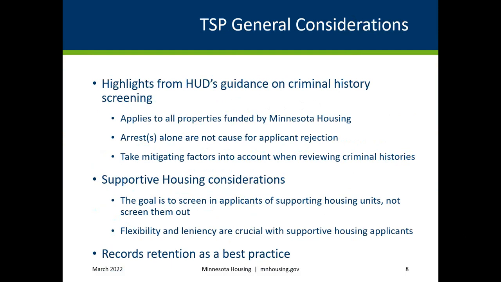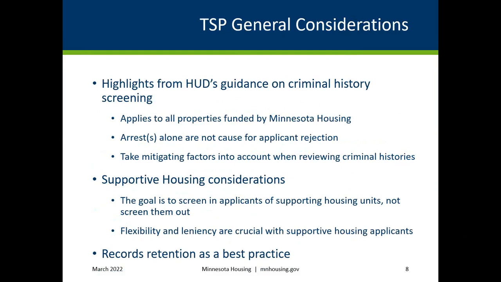As such, applicants for supportive housing units will possibly have histories that include issues such as lengthy periods of homelessness or housing instability, evictions, lease terminations, criminal convictions, or mental or chemical health problems that impacted their rental, criminal, or credit history. Supportive housing providers, therefore, are encouraged to adopt flexible and lenient criteria regarding these common barriers when crafting TSPs.